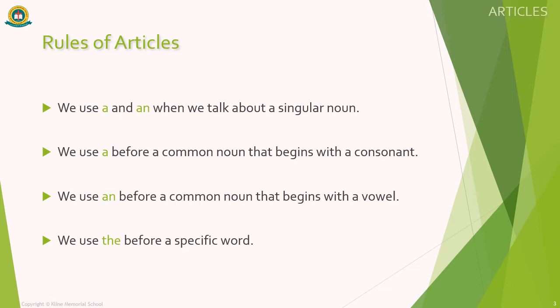We use an before a common noun that begins with a vowel sound. Examples are an apple, an orange, an ice cream, etc. We use a and an when we talk about a singular noun. We use the before a specific word or a proper noun. Examples are the sun, the moon, the Taj Mahal, etc.